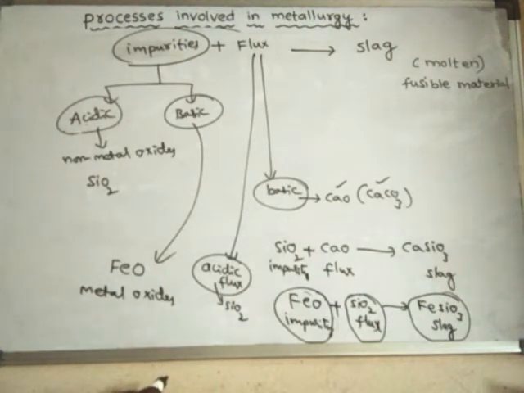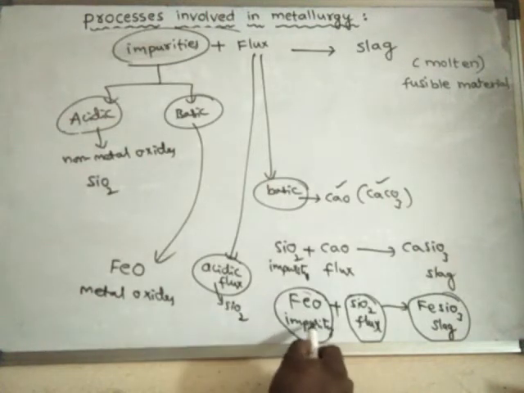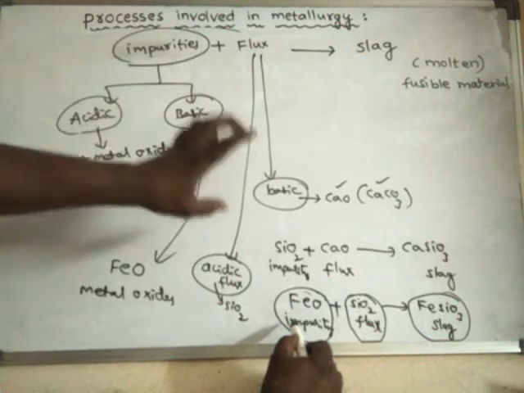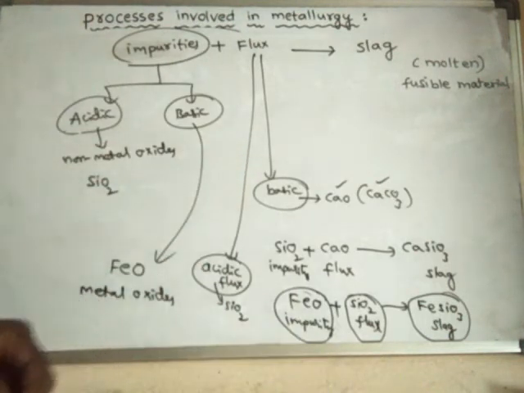Impurity means gangue. Whenever an ore has some impurity, those impurities may be either acidic or basic. In order to remove those impurities, we have to add flux.